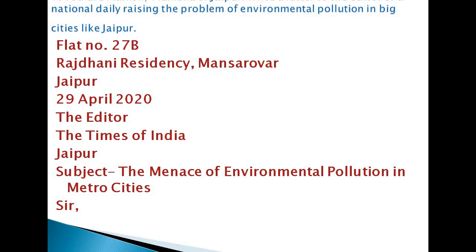You see here one important point you should remember. In the question normally it is written national daily or local daily. So here you should write the name of the newspaper. Normally the children make a mistake. They write here the editor national daily. So this should not be done. The national level newspapers like the Times of India, the Hindu, the Tribune, Indian Express, any one name you can write. Then the name of the place, Jaipur, where the office of this newspaper is situated.